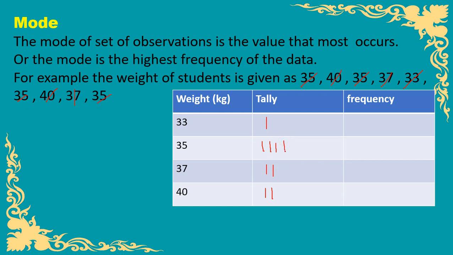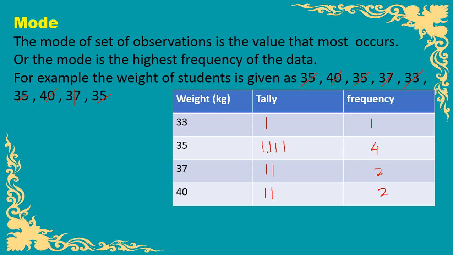Now count the tallies, the total of the tallies will be the frequency. Here 33 is 1, 35 is 4 times, 37 is 2 times, 40 is again 2 times. So here we can observe the highest frequency is 4, and we can also understand from this table that 35 occurs most of the time.